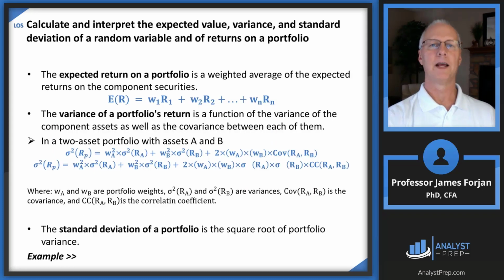All right, on to the next LOS. Calculate the return and the variance of a portfolio. Now, you got lots and lots of formulas to memorize, but this one shouldn't be too bad. So the expected return on a portfolio is just a weighted average. We've done that several times so far. But the variance of the portfolio is going to be a little bit different. We're going to have to take the weights and we're going to have to square them. We're going to have to take the standard deviations and we're going to have to square them. And then we're going to have to consider the covariance.